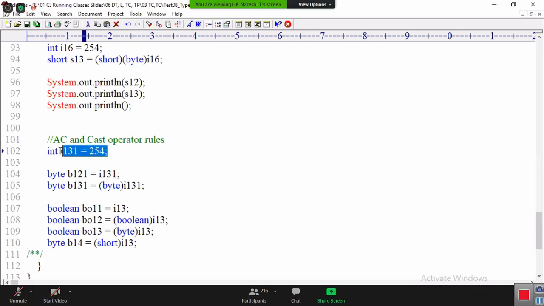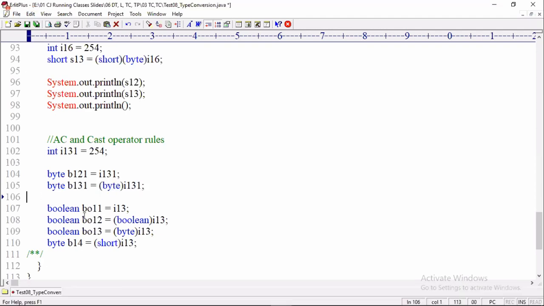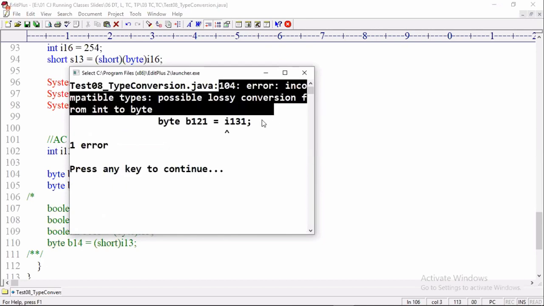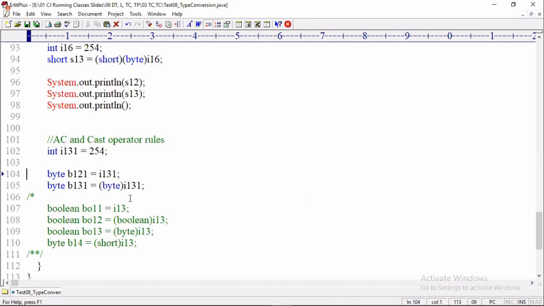Okay, so here no compile time error. Here compile time error, line number 104, assignment is a range problem. Range problem is solved by using cast operator, right? So line number 104 is a compile time error, possible lossy conversion. Okay. The next, I'm trying to convert by using cast operator.